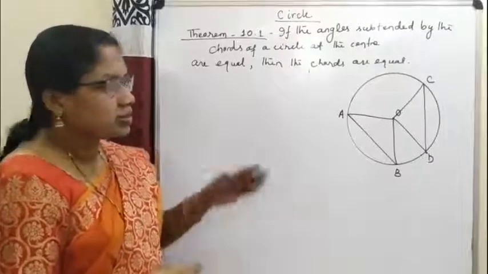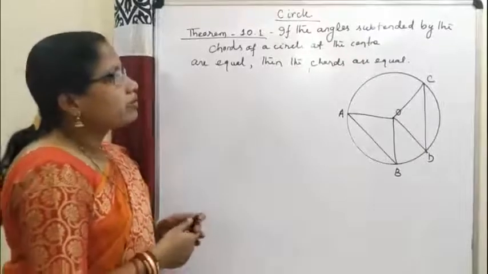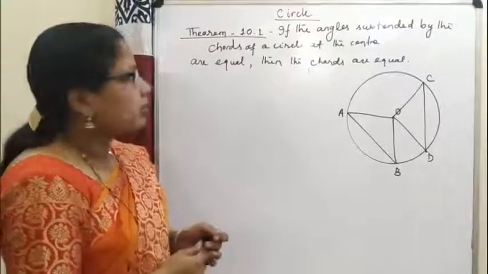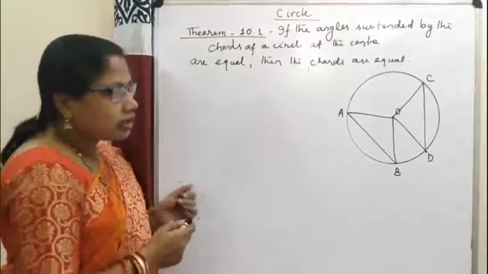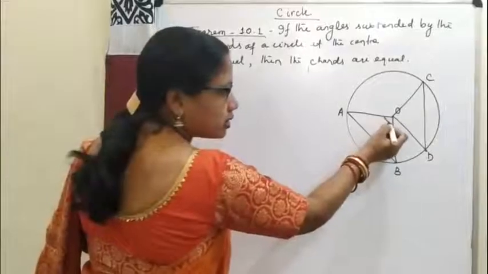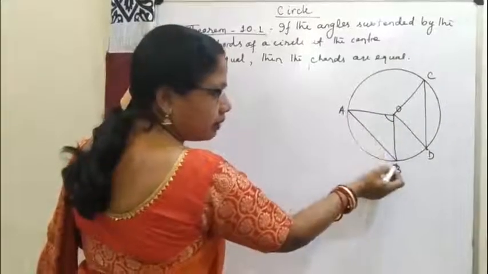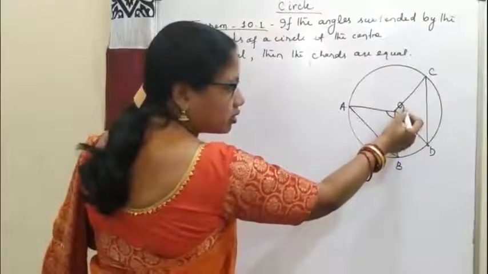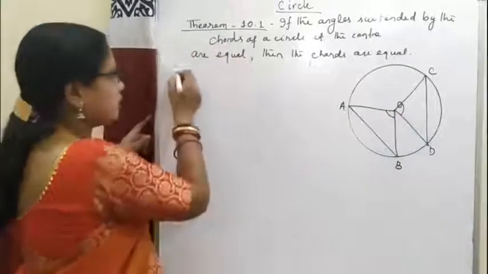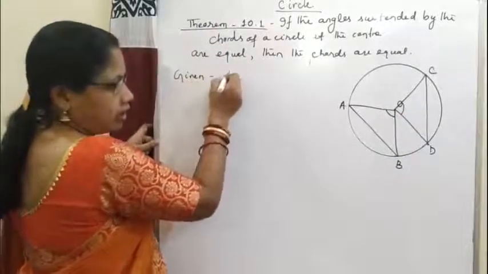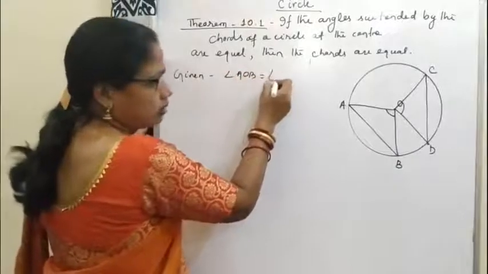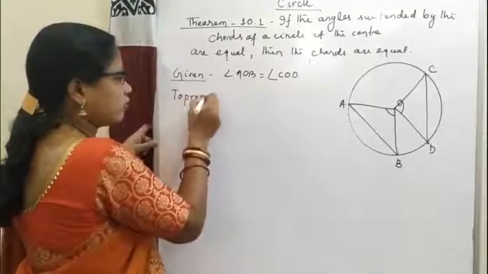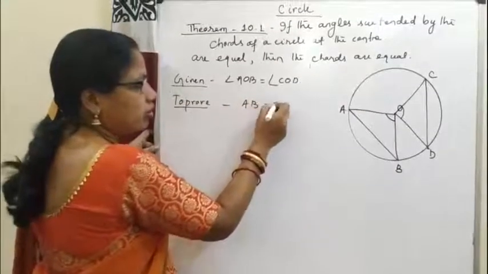Next theorem, this is the converse of our first theorem. If the angles subtended by the chords of a circle at the center are equal, then the chords are equal. Here it is given that this is the angle subtended by the chord AB and this is angle COD, subtended by chord CD. These two angles are equal. It is given that angle AOB is equal to angle COD. We have to prove AB is equal to CD.